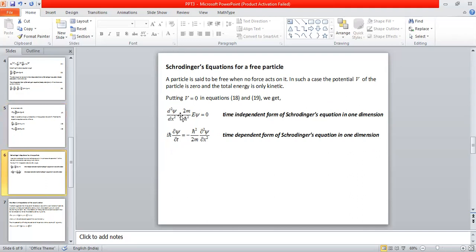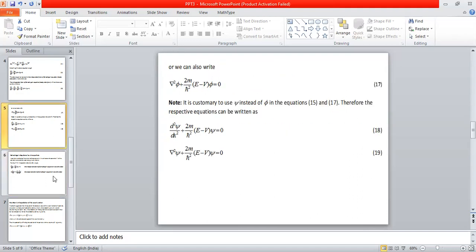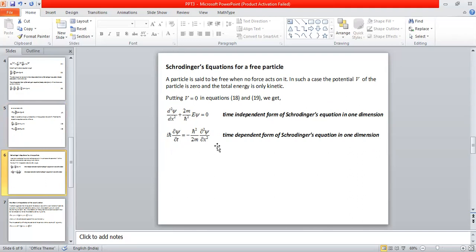Therefore, I get this equation: d square psi divided by dx square plus 2m by h cross square times E psi is equal to 0. That is the time independent form of the Schrodinger equation in 1 dimension for a free particle. Similarly, if you substitute V equal to 0 in equation 19, I have not written it for 3 dimensions. Anyhow, I have also written the time dependent form of the Schrodinger's equation: i h cross dou psi by dou t is equal to minus h cross square by 2m into dou square psi divided by dou x square. This is the time dependent form in 1 dimension. The respective equation in 3 dimensions can be written very easily, and I have not written it here.